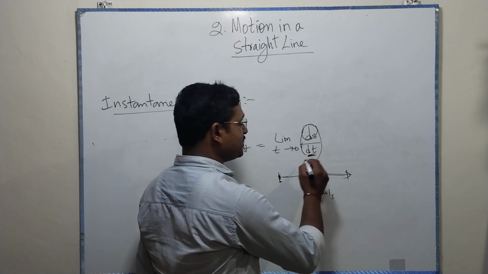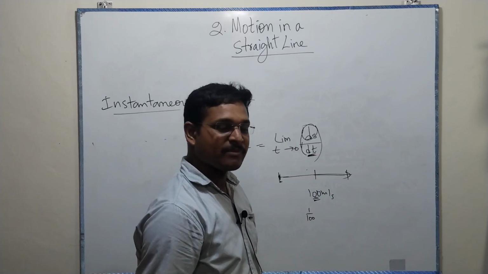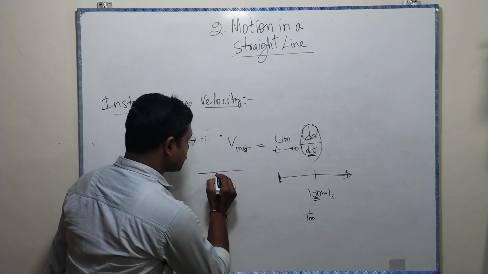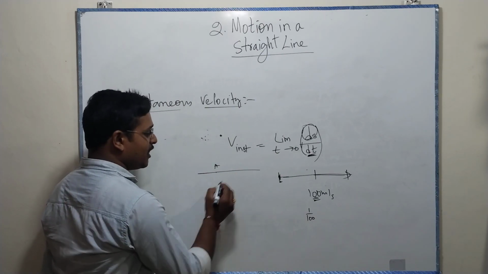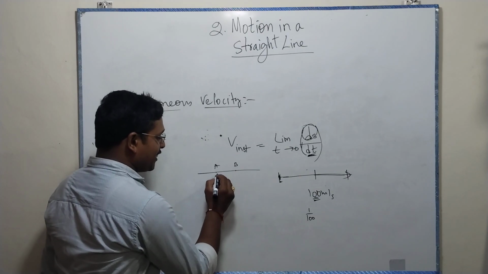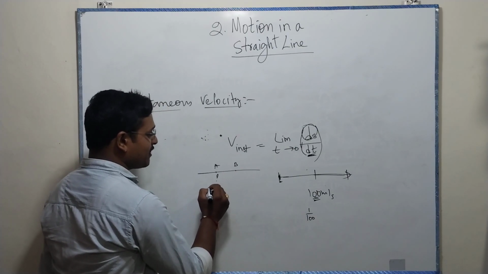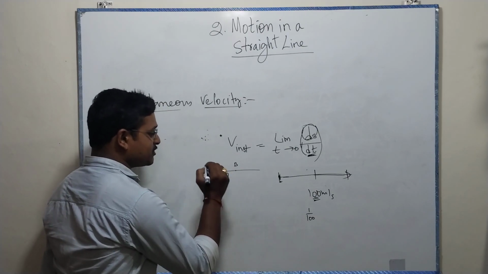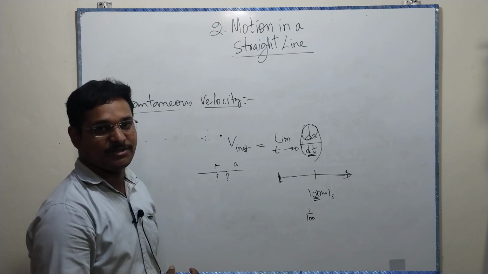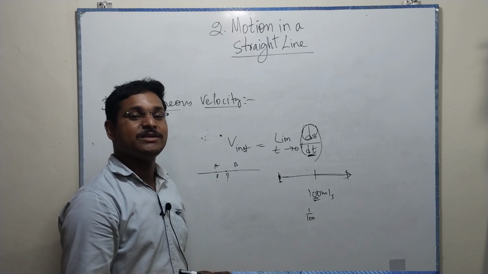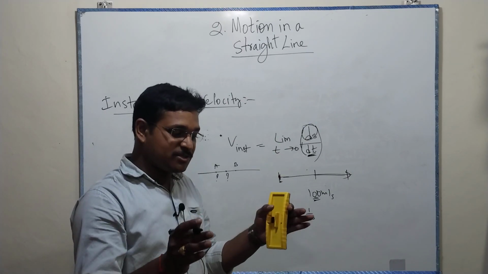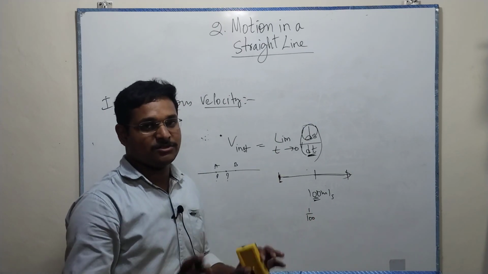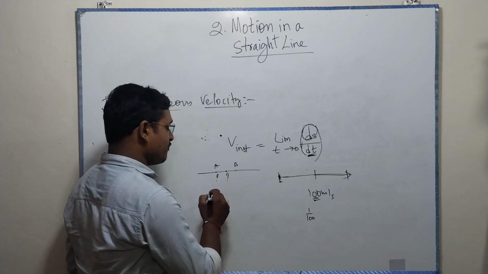As you make t lesser and lesser, it always gives the velocity at a particular point A, at a particular point B. At a station, what is the velocity? In between the stations, what's the velocity? We can find average velocity, but it doesn't give any information about a fixed time and fixed velocity. At this point, what is the velocity?